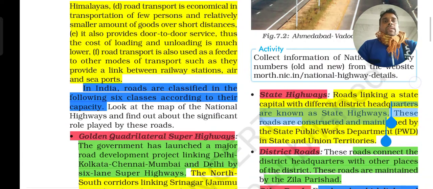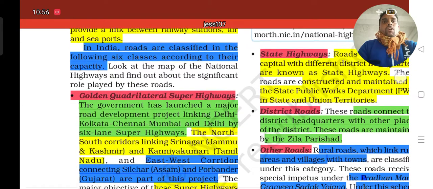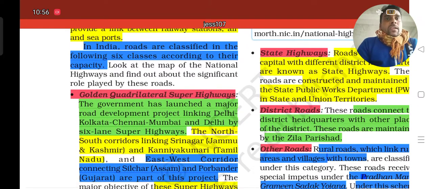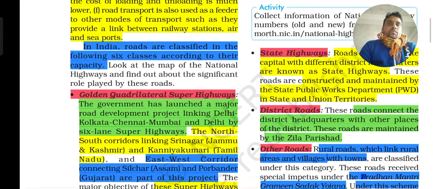The first one is the Golden Quadrilateral Superhighway. It is a major road development project launched by the central government. It links Delhi, Kolkata, Chennai, Mumbai and Delhi by 6-lane superhighways.